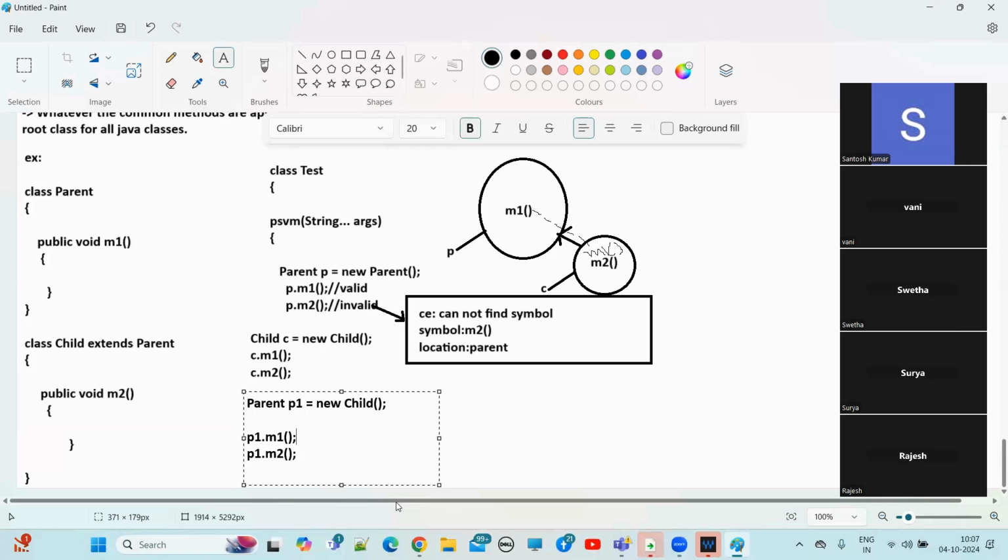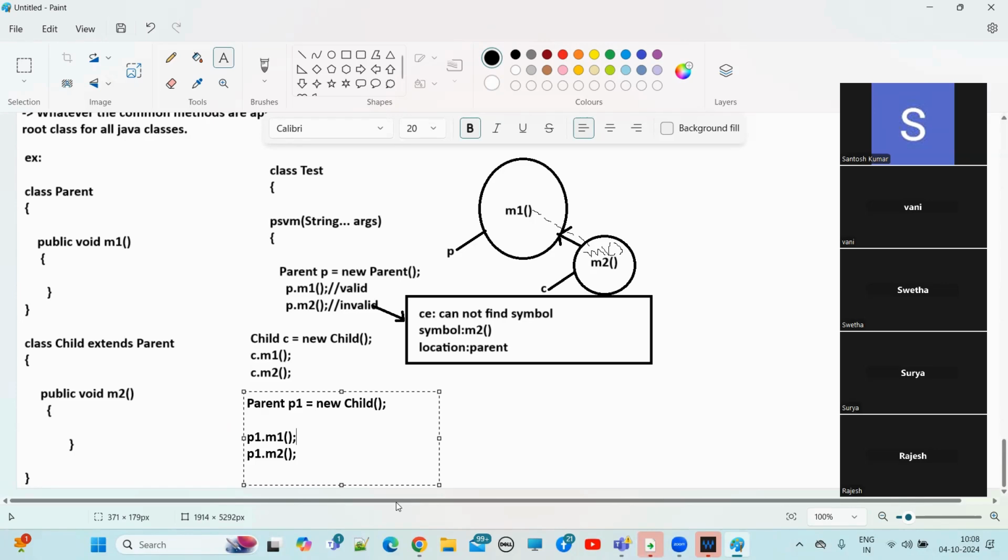It is also valid, because we are calling new child also.